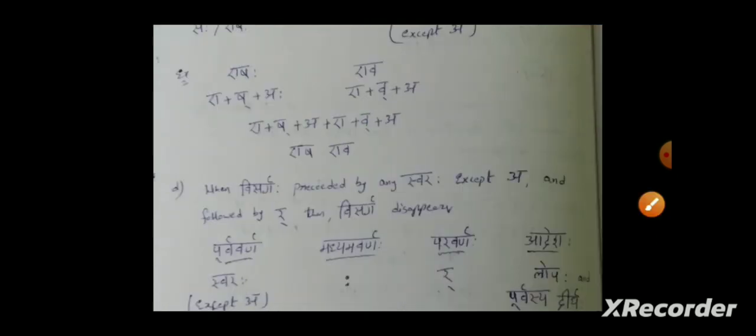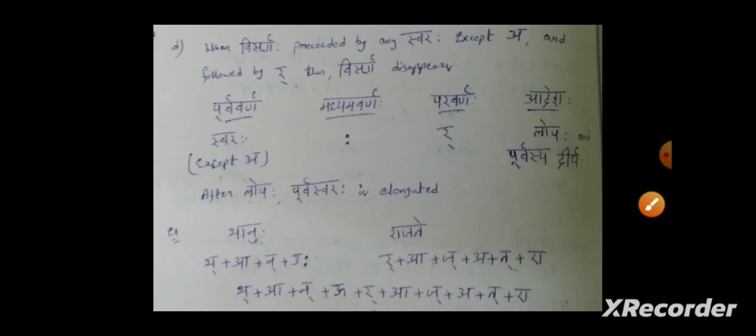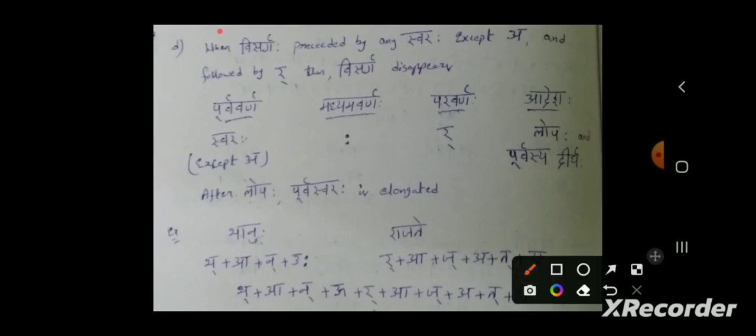And the last case is when visarga is preceded by any swara excluding a. When visarga is preceded by any swara except a and followed by repa, then Visarga Lopa will happen. So understand this with this table. Purva varna should be any swara except a. Madhya varna should be visarga. Paravarna should be repa.